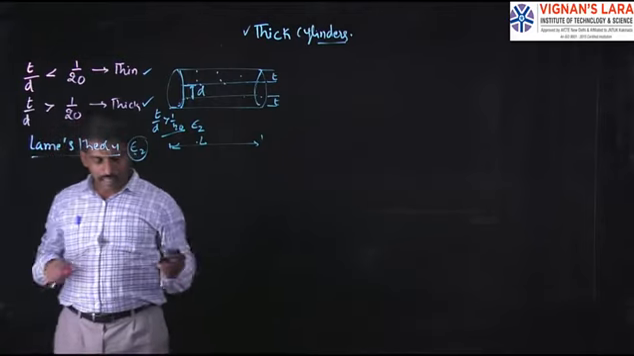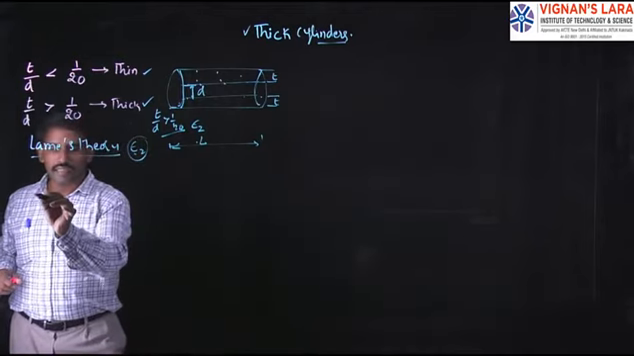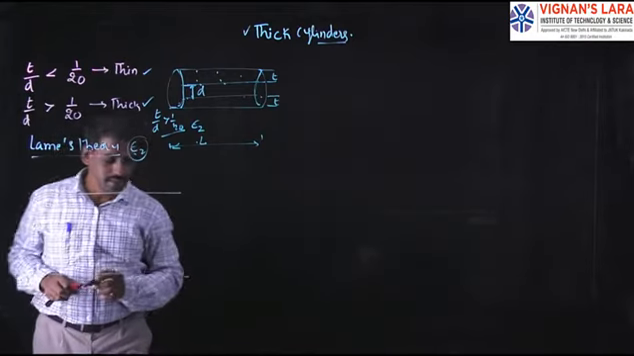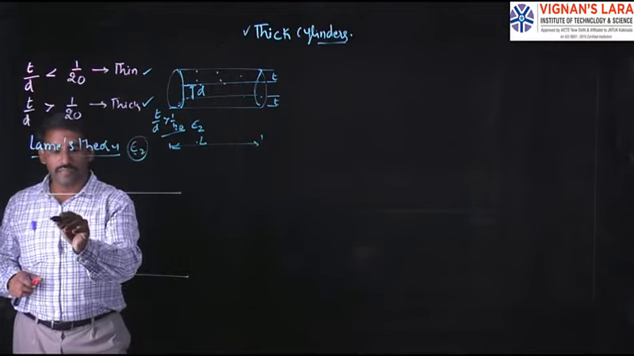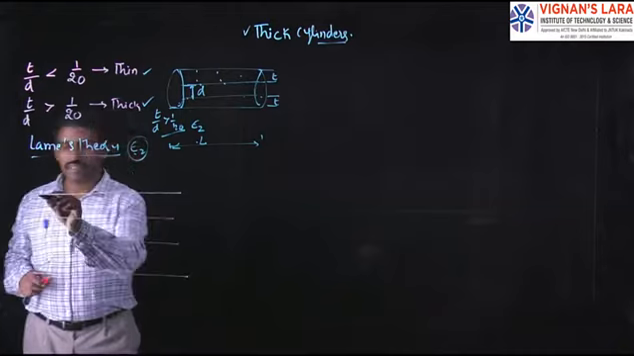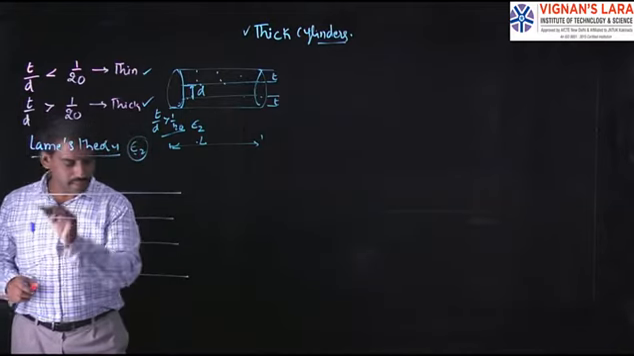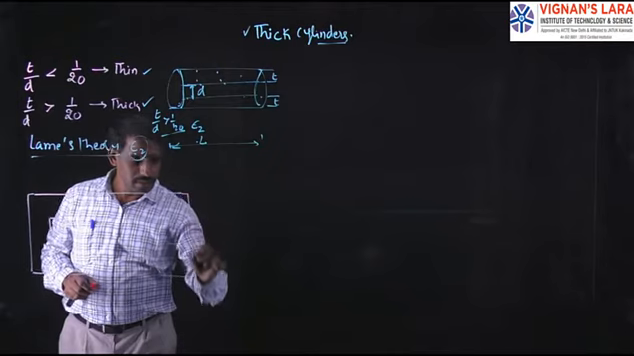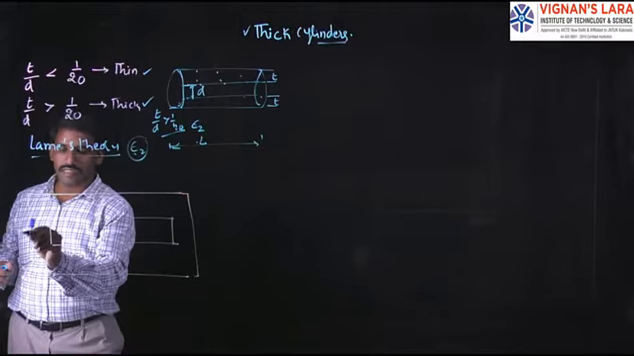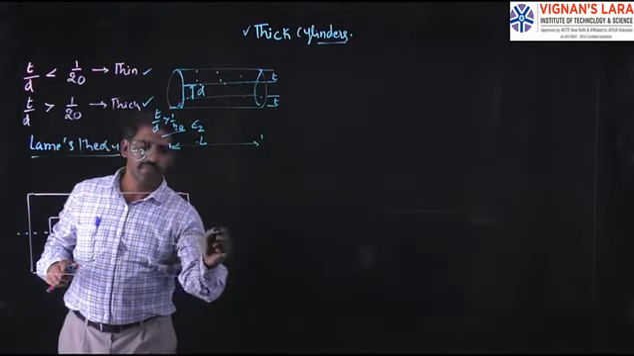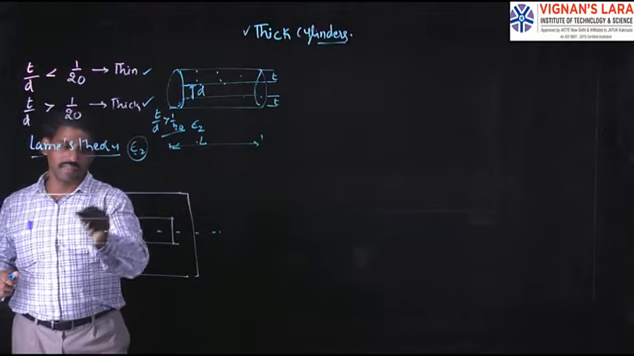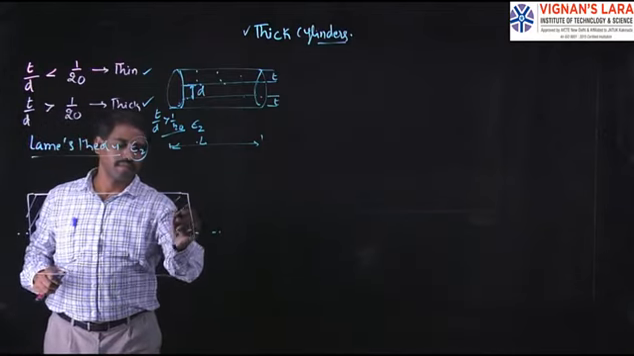For example, let us consider a thick cylinder. Say this is the outer diameter of the cylinder. I would like to show the cross section. This is the cylinder, a cylindrical portion. Let us assume this is the center line. The hatched portion represents the thickness.